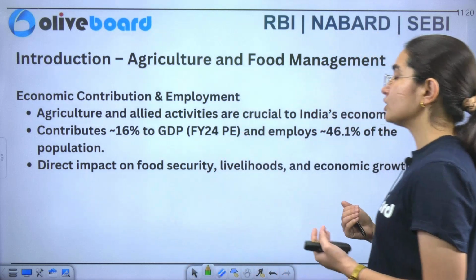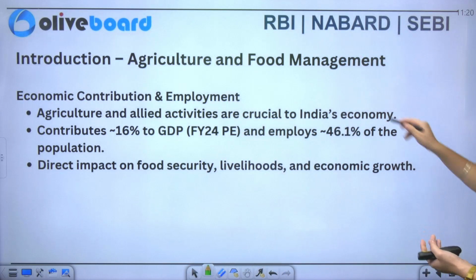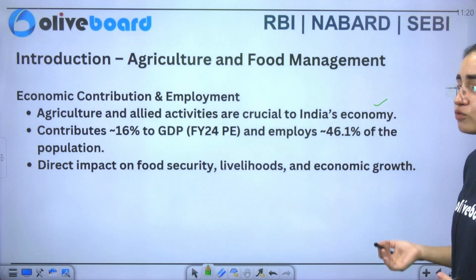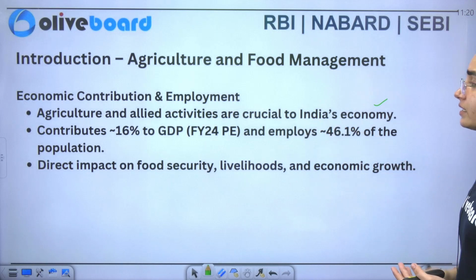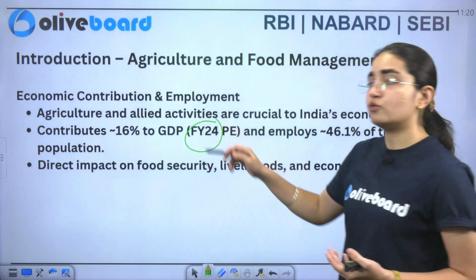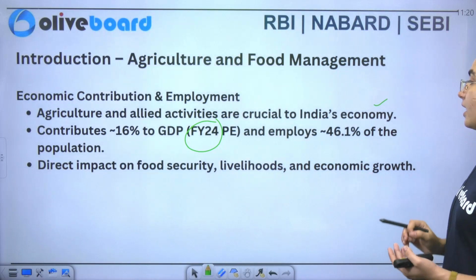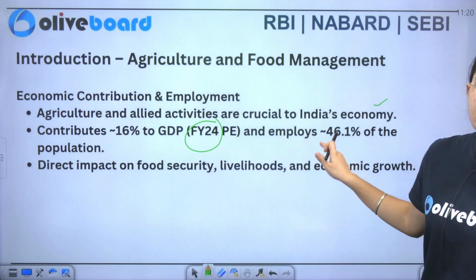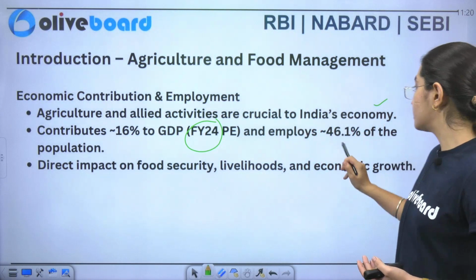Now you can see that agriculture and allied activities are crucial for India's economy. We know that, it's the backbone of our economy. Similarly, you can see that it contributes 16% of the GDP in the financial year 24. That is what your survey says. And now talking about employment, you can see it is contributing 46.1%.